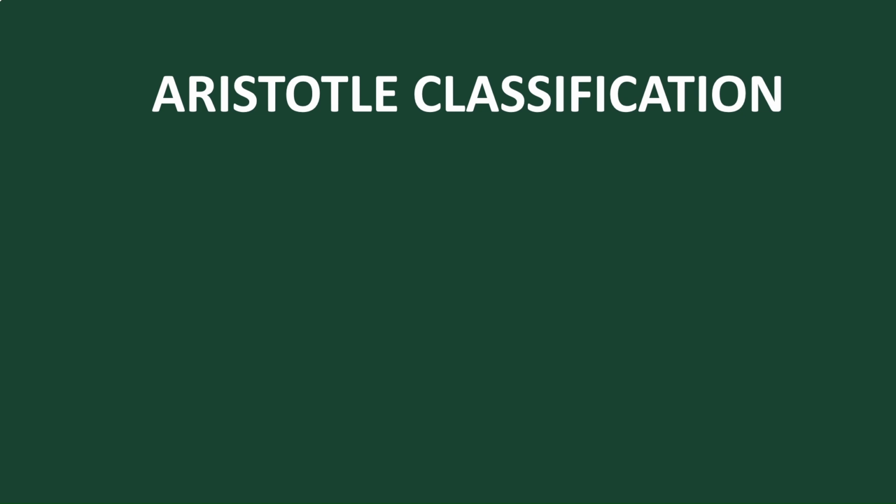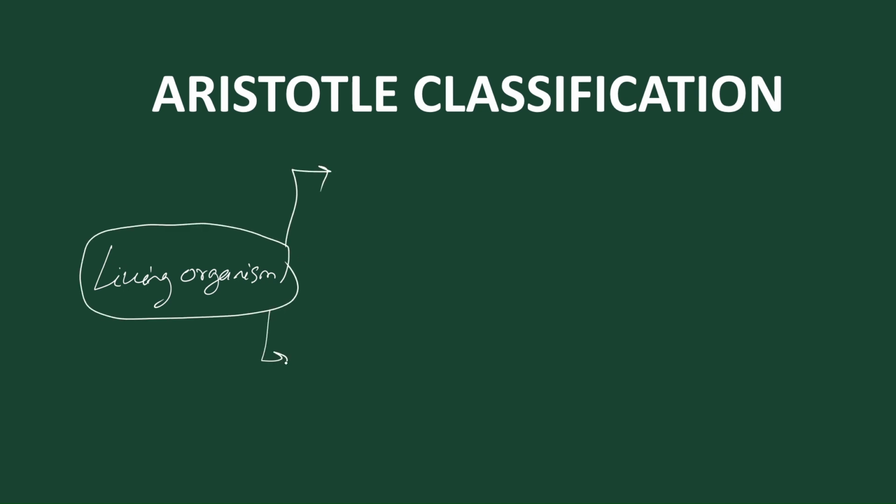According to Aristotle's classification, Aristotle classified the living world, or the living organisms, into two groups. One is called plants, and another is called animals. The plants are classified on a morphological basis.